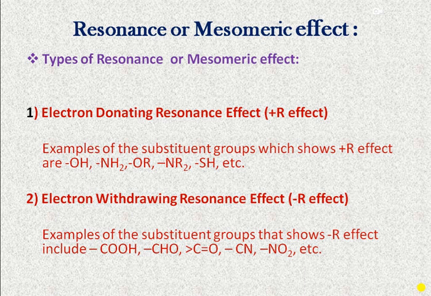The examples are groups such as carboxylic group, aldehyde, carbonyl, nitrile, nitro, etc. These groups can be termed as groups which show the minus R effect. Generally, the groups which possess a double bond or triple bond show electron withdrawing resonance effect.